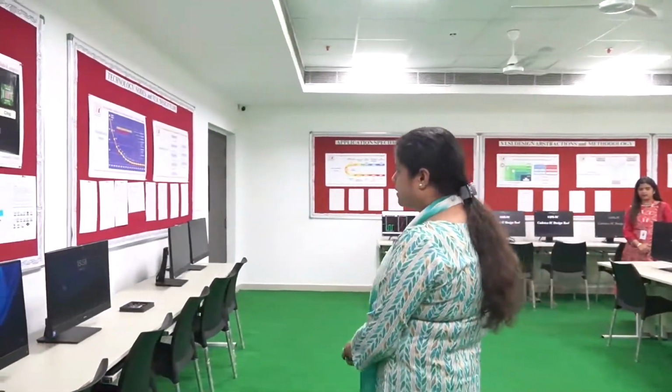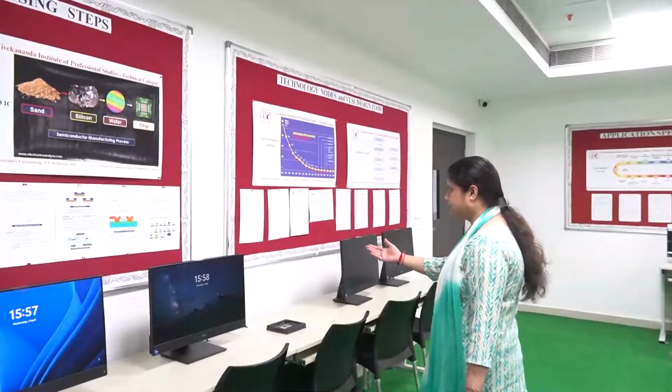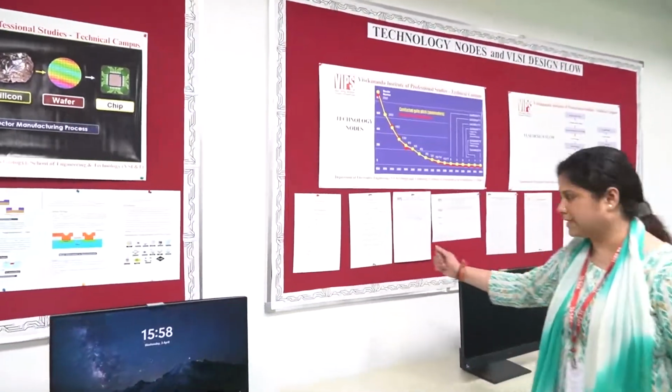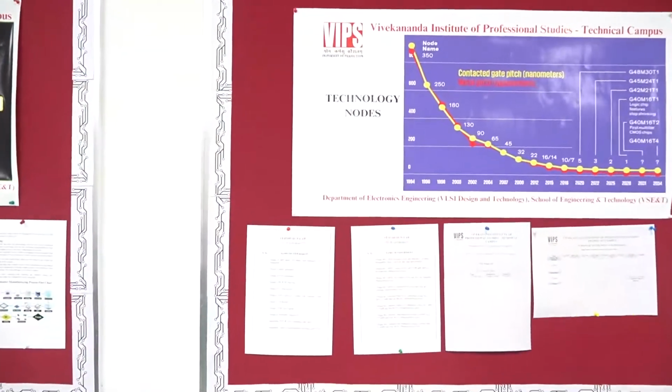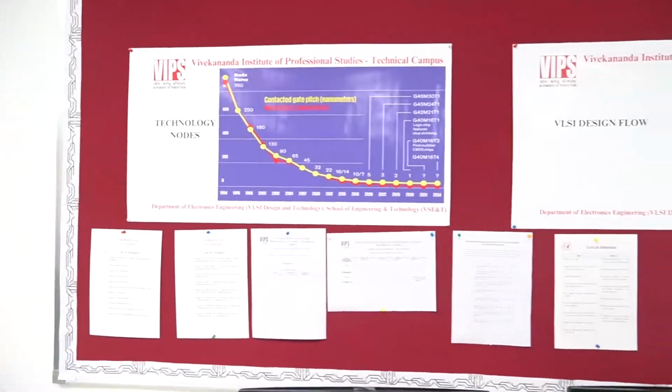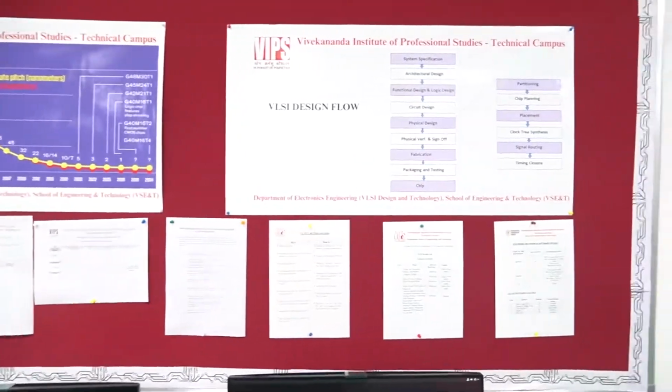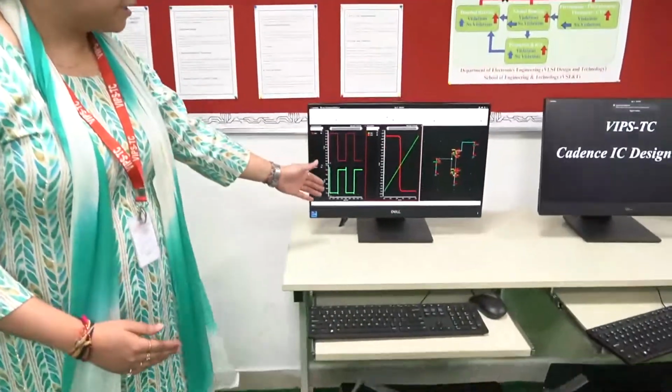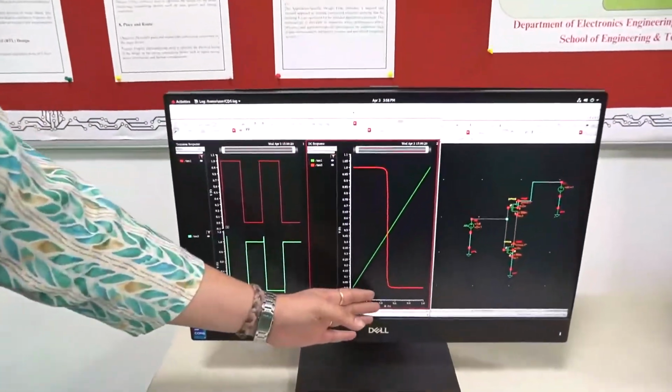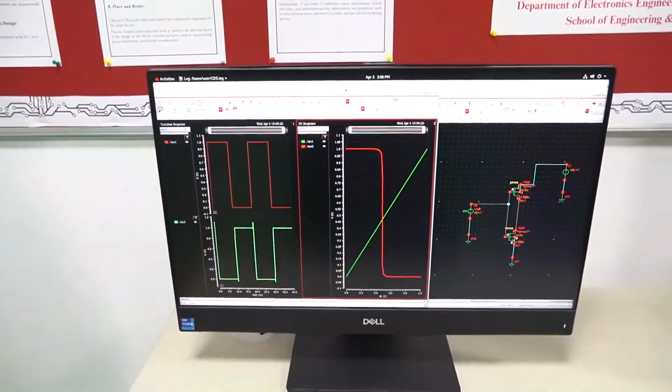This lab is equipped with 3 different sets of software. Here is the list of experiments that can be performed in this particular lab. This is also the information regarding the equipment and the software that we have in the lab. The first software that we have is Cadence Virtuoso. Here, an inverter is designed and its DC and transient analyses are performed.